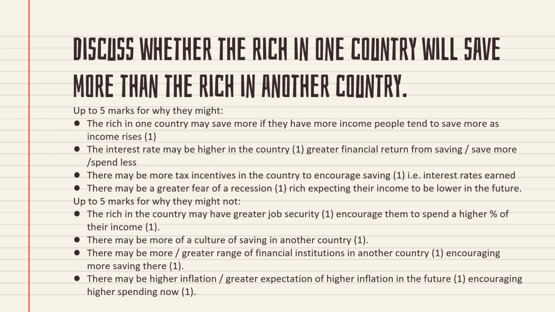Then the Maldivian interest rate and the Indian interest rate. If the Maldivian interest rate is higher, then automatically who will save more? The rich from Maldives used to save more. There may be more tax incentive in the country to encourage saving. For example, Maldives has a low tax on savings. So of course, then who will save more money? The rich from the Maldives will save more money.